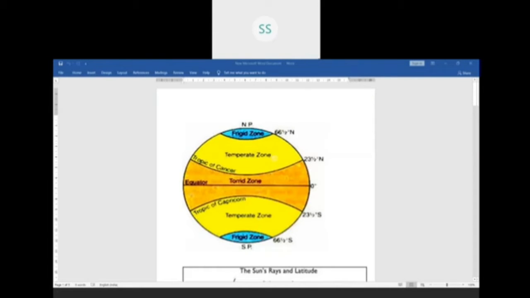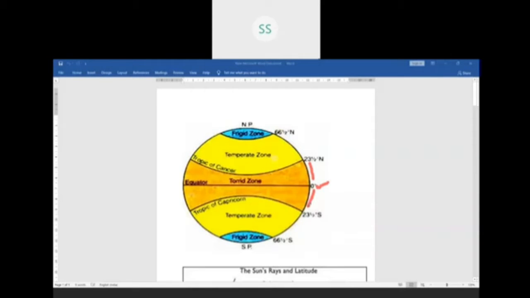Children, we all know, you might have seen this figure in your lower classes. This figure shows the equator, Tropic of Cancer, Tropic of Capricorn, and the zones which are called torrid zone, temperate zone, and frigid zone. From the equator, that is from 0 degrees to 23.5 degrees north and 23.5 degrees south, the zone is called torrid zone. It is very hot here.